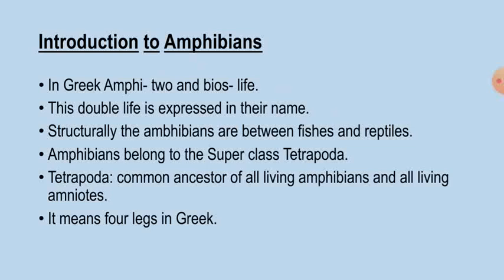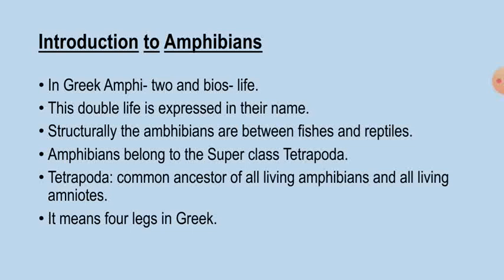So amphibians. So here the name amphibian expressed two words. So in Greek, amphi means two and bios means life. So this double life is expressed in their name. That means amphibians are those animals that can live in the land as well as in the water.